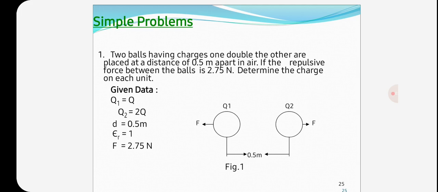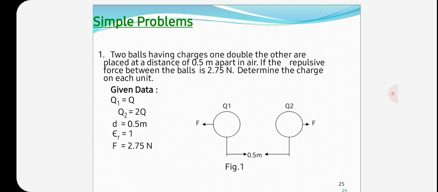If the repulsive force between the balls is 2.75 newtons, determine the charge on each unit. The medium is air.